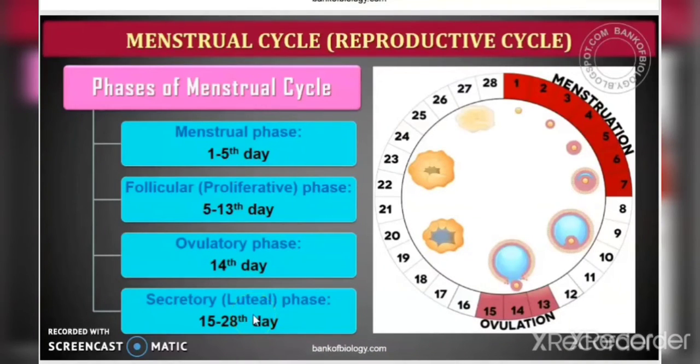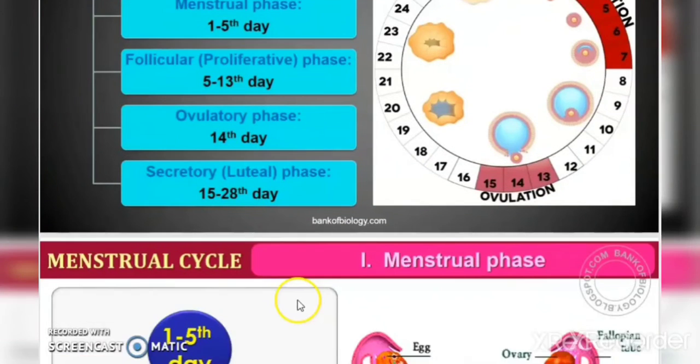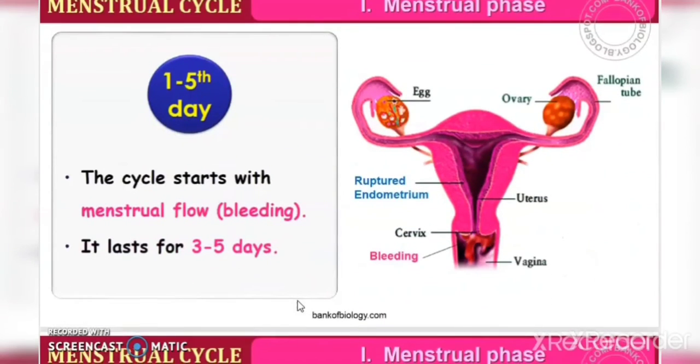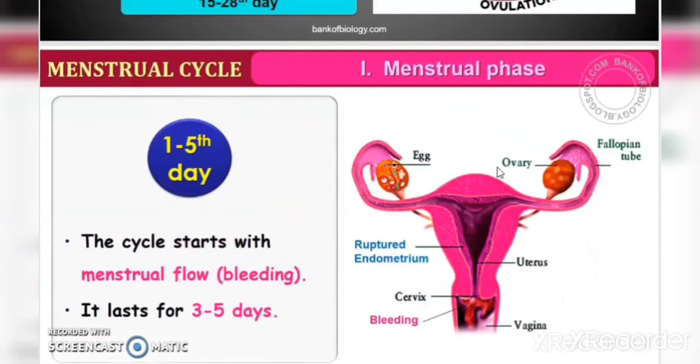So now let us learn about the phases of this menstrual cycle in detail, children. As I said, there are four phases: the menstrual phase, the follicular or proliferative phase, then the ovulatory phase, then the luteal or secretory phase. Okay, so let us start with the menstrual phase first. The menstrual phase is the first phase of this menstruation process, and the cycle starts with the menstrual phase when the menstrual flow occurs.